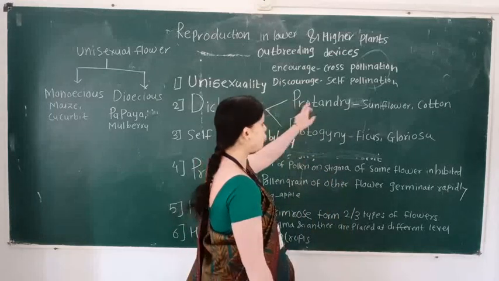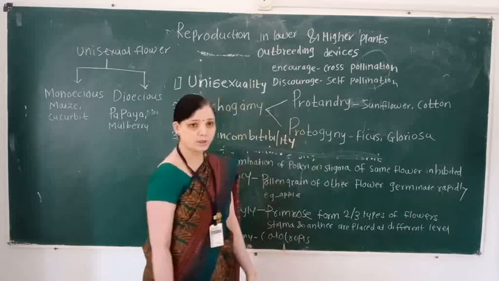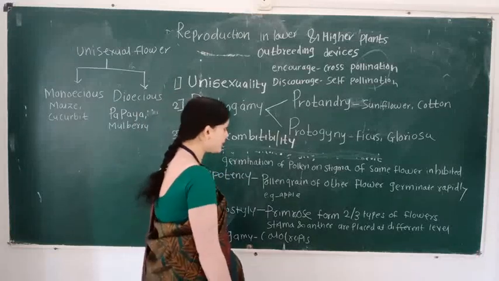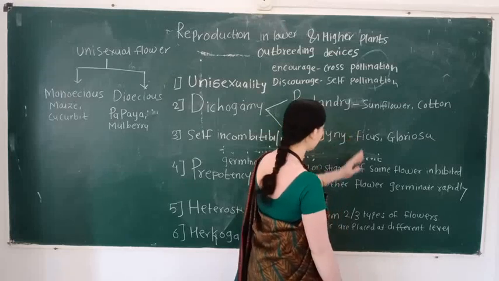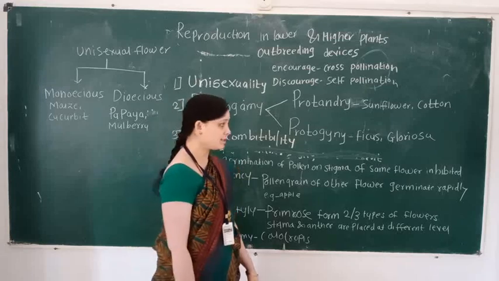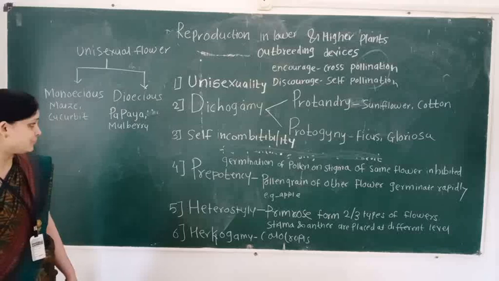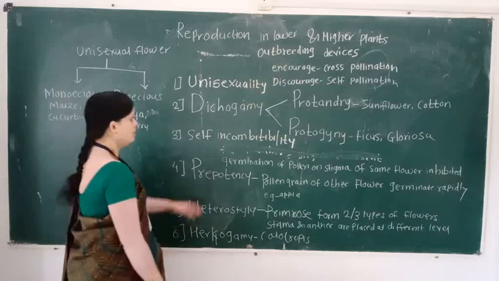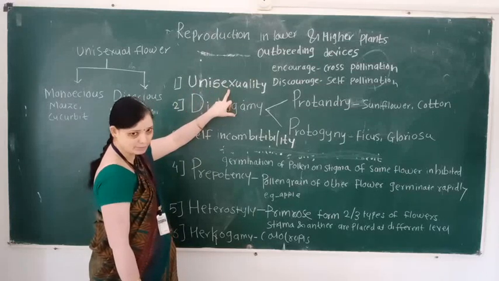This type of flower is called protandrous and this type of flower is called protogynous. Examples of protandrous flowers are sunflower and cotton. Examples of protogynous flowers are ficus and gloriosa. So, the first outbreeding device is unisexuality.